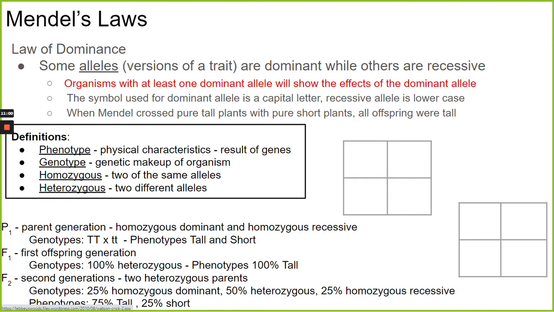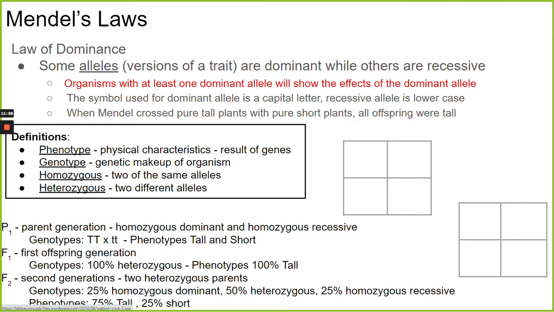And so when Mendel took pure tall pea plants and pure short pea plants, and he cross-pollinated them, and he grew the seeds that resulted, what he found is that all of the offspring were actually tall. Even though one parent was short, every single offspring was tall.